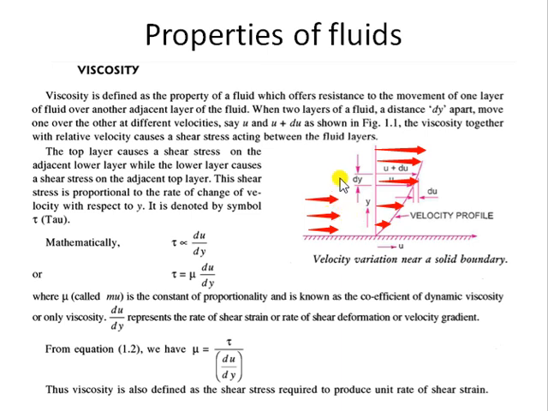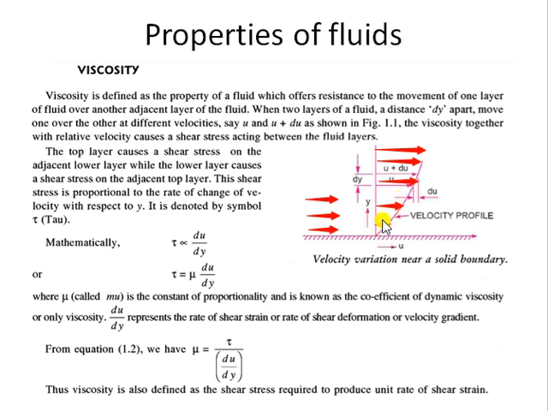The first layer will have the minimum velocity, nearly zero, and the second layer will have lesser velocity than the layers above. The velocity keeps on increasing, but there is an obstruction in the flow of the particles in these layers. This change in velocity is due to that obstruction, which is called viscosity.